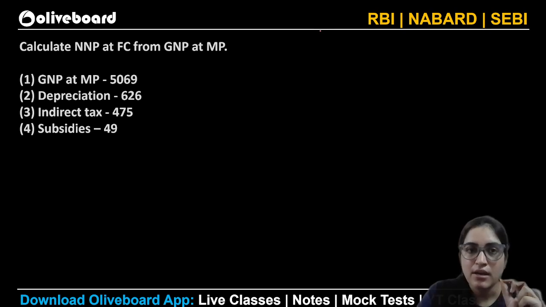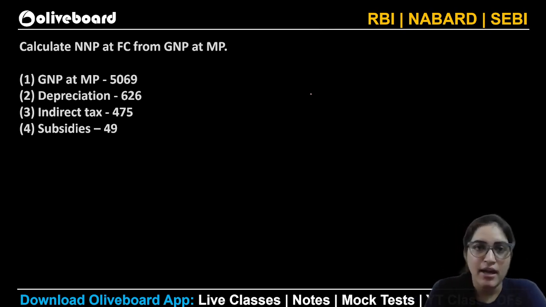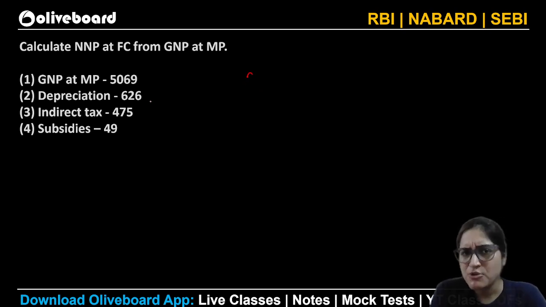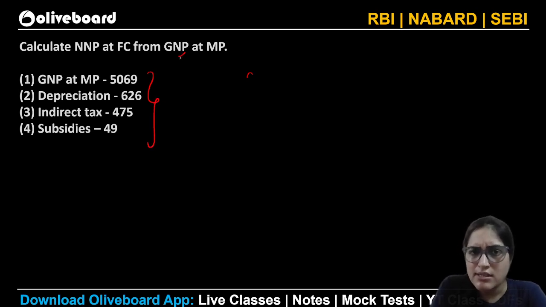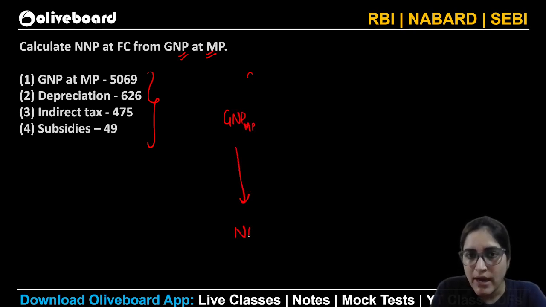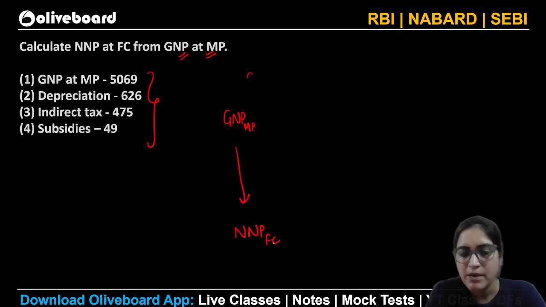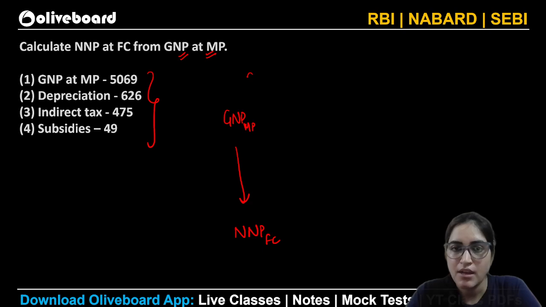Okay, moving ahead. Tell me the answer to this. I have maybe not formed the option, but we'll calculate it together. Tell me what could be the answer. Even without options, you can tell me the answer. So here it's GNP at market price, which is given. You have to find NNP at factor cost. GNP at market price and NNP at factor cost. Tell me what could be the answer.